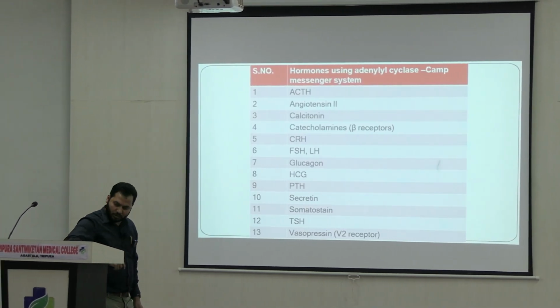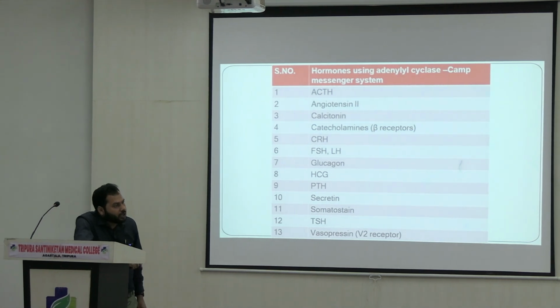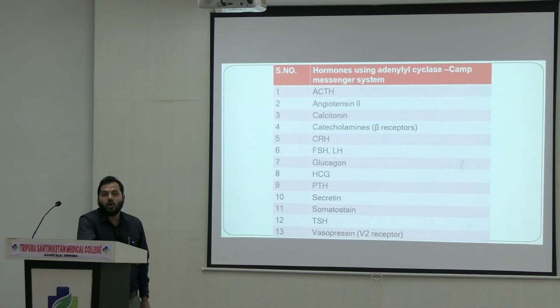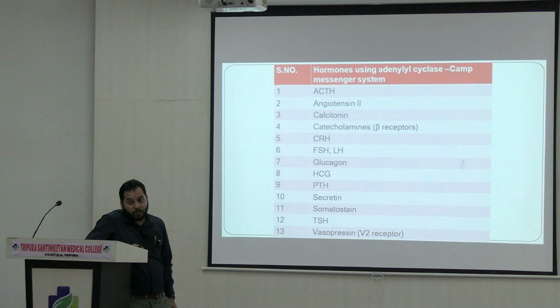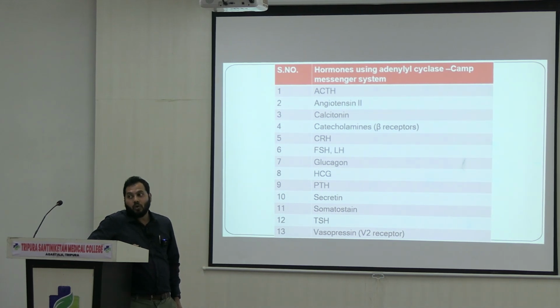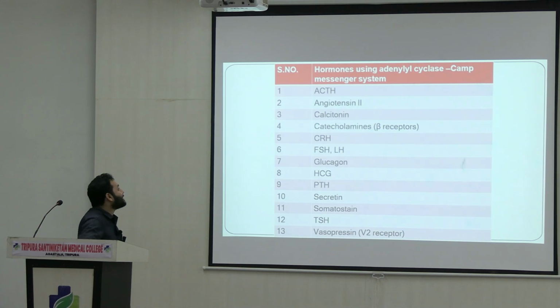Before learning about the mode of action of different hormones, we must know the list of hormones that work with the involvement of second messengers. You have to memorize the list of hormone names, because in the question paper they may ask you to describe the mode of action of somatostatin.